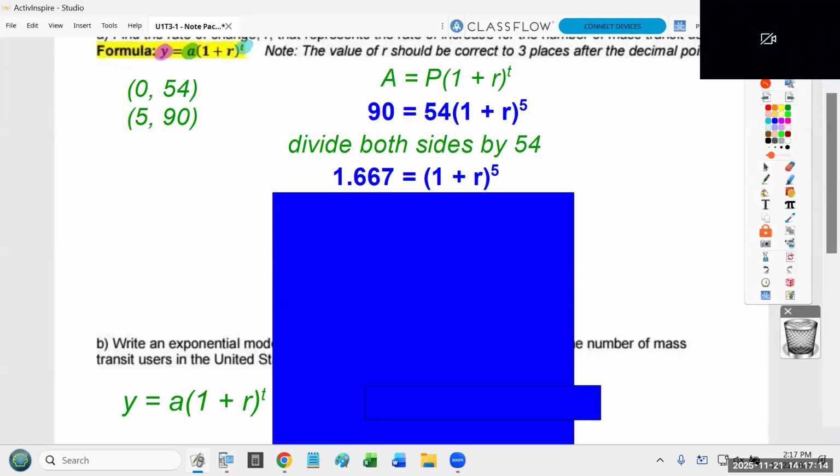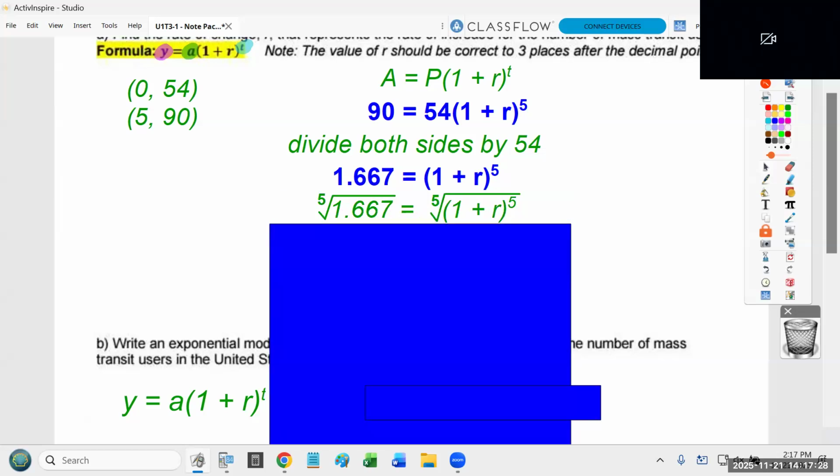Okay, I'm trying to solve for R. Can anyone remind me, how do you get rid of the fifth power? The fifth root. We have to remember that powers and roots are opposite. So if you want to get rid of the fifth power, you have to take the fifth root. Now on the right side, the fifth root and the fifth power just go away.